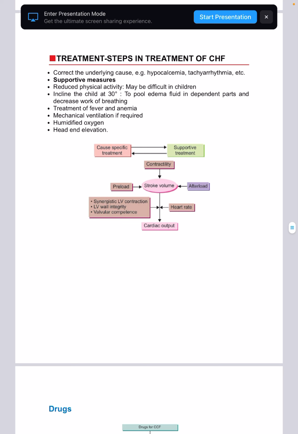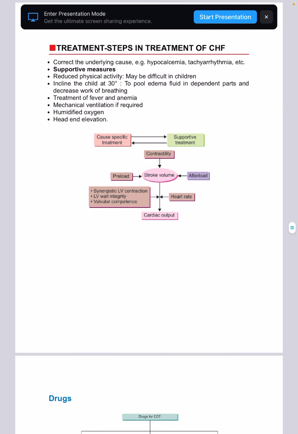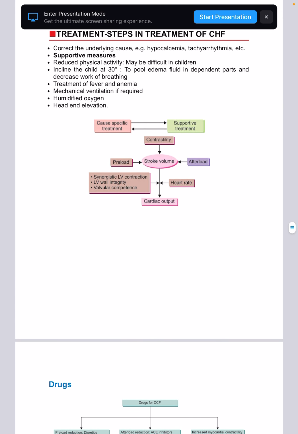So if a child is running around, it will be difficult for him to stay at a place, but you'll have to try to make him sit. Incline the child at 30 degrees to pool edema fluid in dependent parts and decrease the work of breathing. You have to incline the child at 30 degrees to pool the edema.